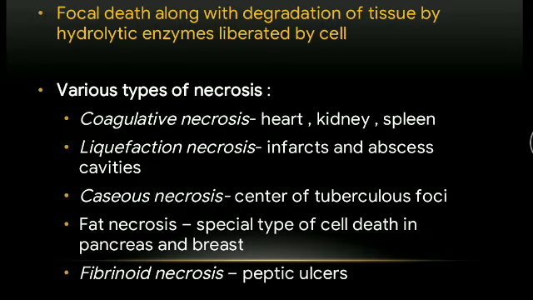There are various types of necrosis. Like coagulative necrosis, this type of necrosis is seen in the heart, kidney, and spleen. And liquefaction necrosis, this type is seen in the infarcts and the abscess cavities. Abscess cavities means the tissue will be swollen, containing accumulation of pus. And caseous necrosis, this is a necrosis in the center of tubercular foci and mainly seen in the lungs. And fat necrosis, this is a special type of cell death in the pancreas and the breast. Next, fibrinoid necrosis is seen in the peptic ulcers.